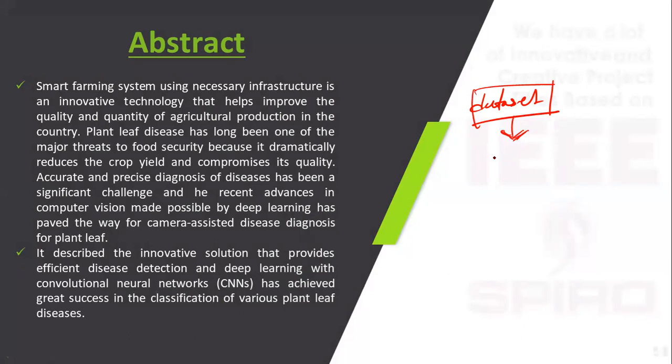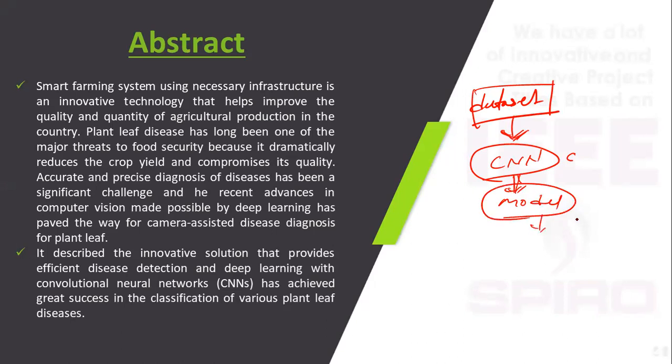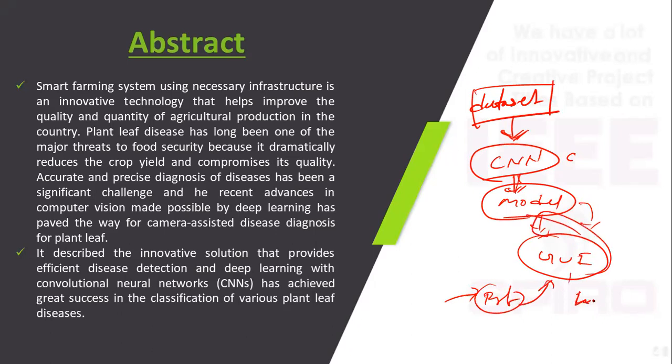Our dataset is used to train a CNN model, a convolutional neural network, and we get the model accuracy and deploy this model in a GUI. Test on image means we upload the input image in the GUI and the model predicts which plant leaf disease it is.